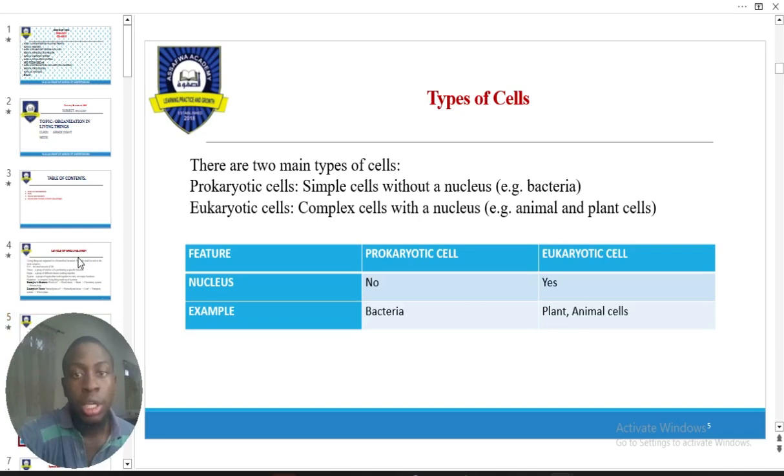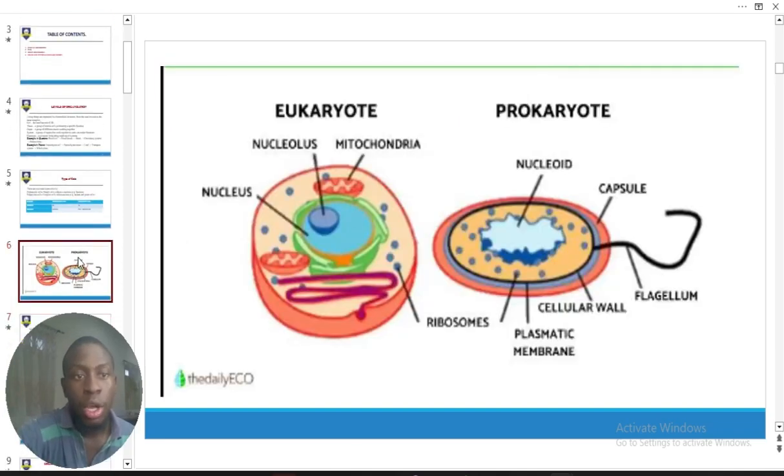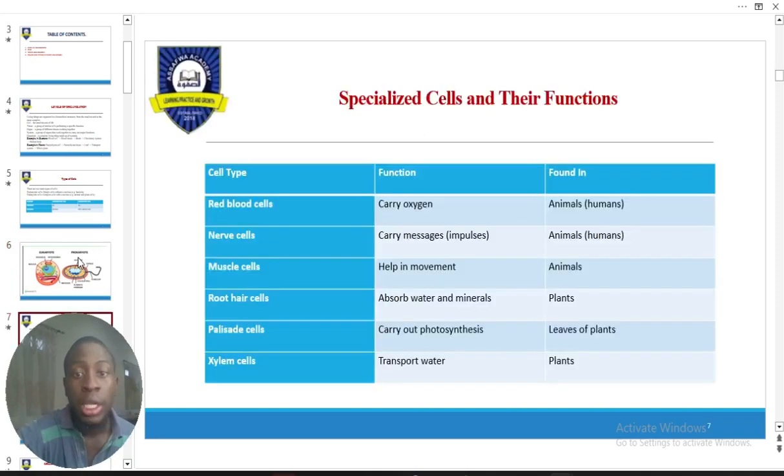Alright, next we talked about, what? Alright, I gave you an assignment to go and draw this at home. I believe you are familiar with it. Luckily enough for you, you'll be doing CBT exam, so I don't think there will be need for you to draw any diagram. But believe you me, you cannot do biology without drawing diagrams and knowing how to label your diagram. Like I said, the labeling on this image is highly wrong. Always make your label horizontal. Next, we talk about what?